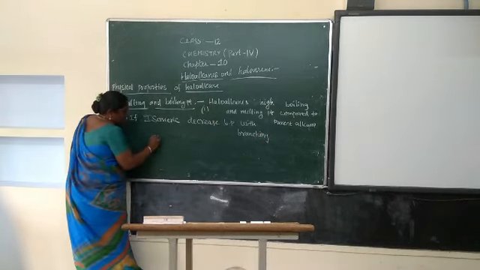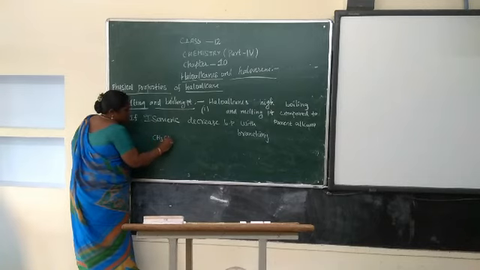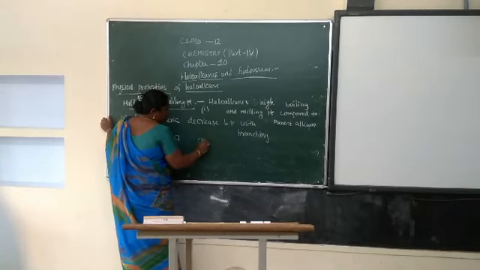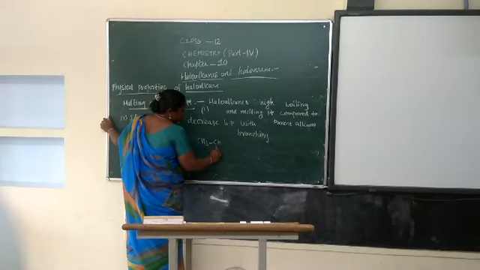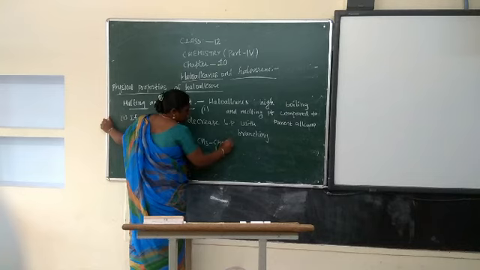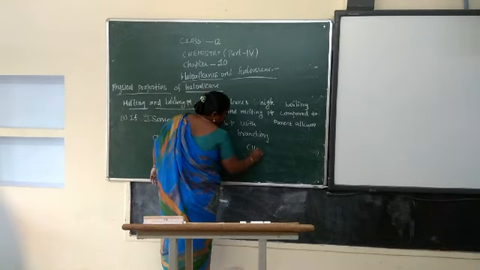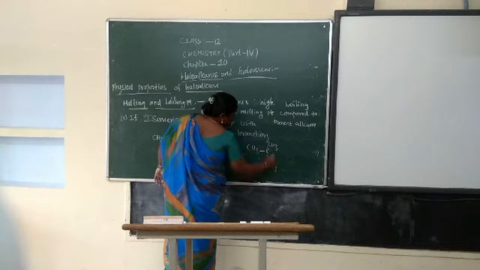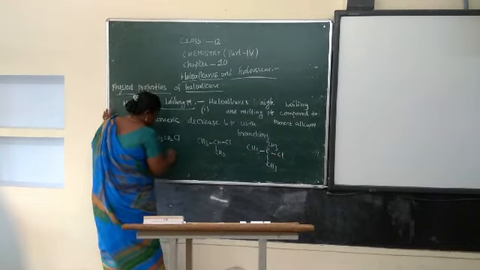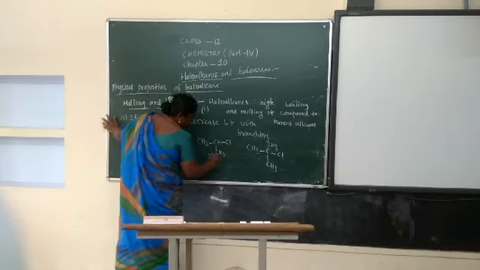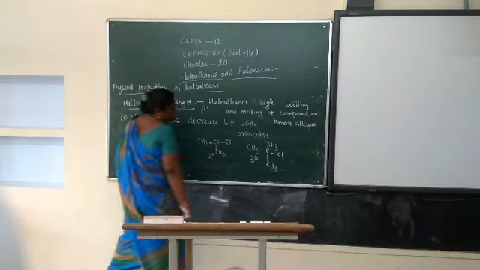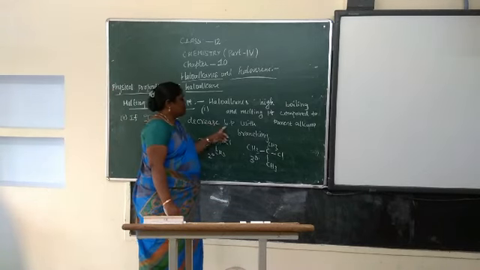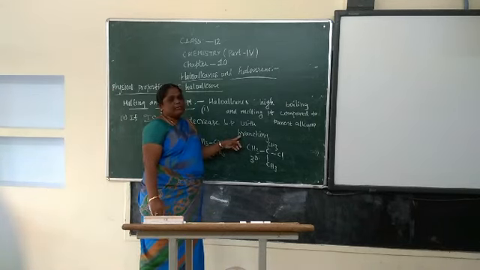For example, primary CH3CH2CH2Cl, secondary CH3CHClCH3, tertiary (CH3)3CCl. This is the primary, this is the secondary, this is the tertiary. Like that it is there, the boiling point decreases with increasing branching.